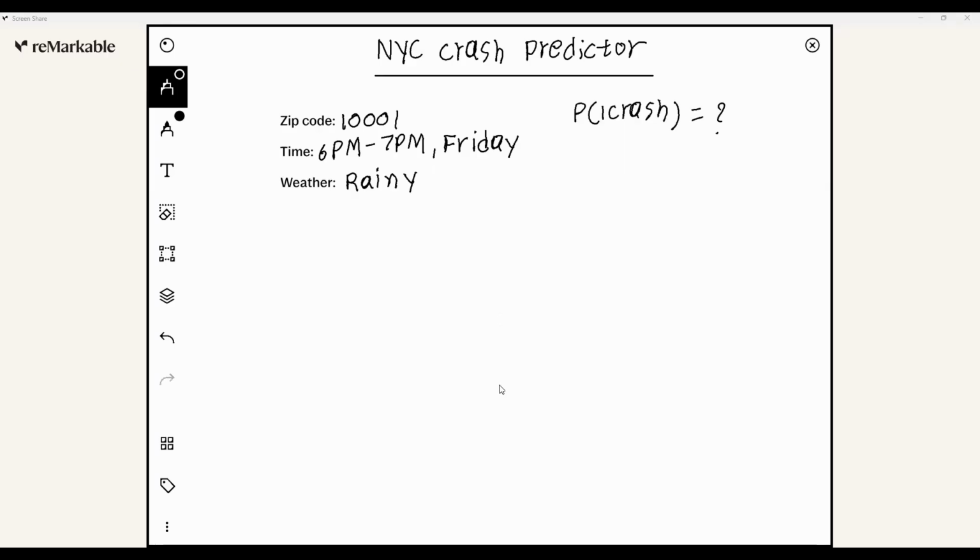We're not looking at NYC crashes in general. We're narrowing it down to one place. This makes the prediction more useful, but also more complex, because this is not a question with a guaranteed yes or no answer. We cannot say for sure a crash will happen or not.